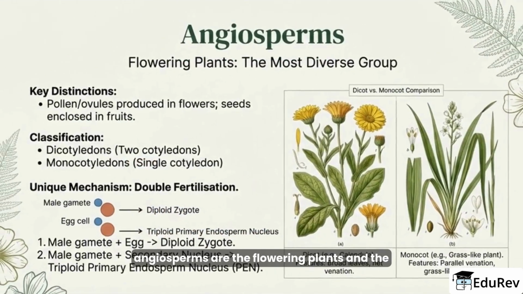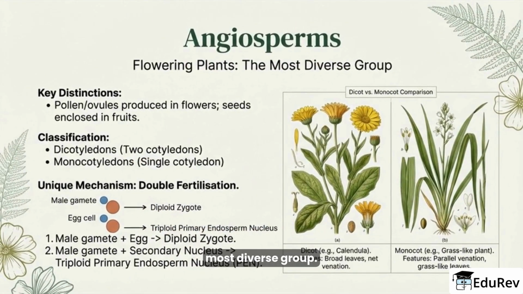Finally, angiosperms are the flowering plants and the most diverse group. Their pollen and ovules are produced in flowers, and seeds are enclosed within fruits. Angiosperms are broadly classified into monocots with one cotyledon and dicots with two.